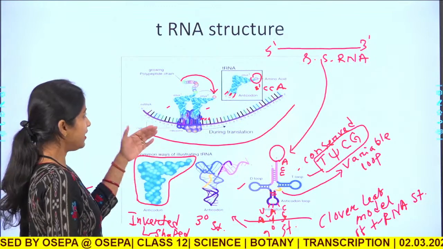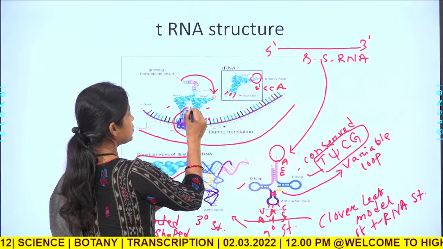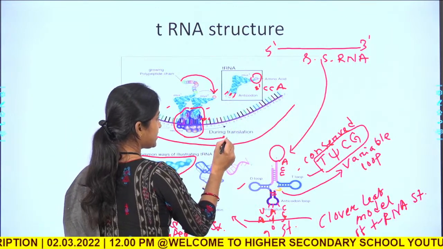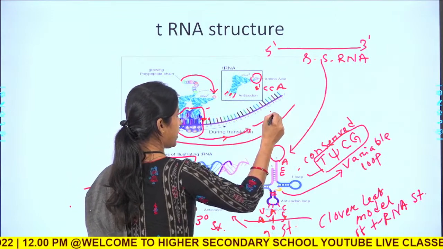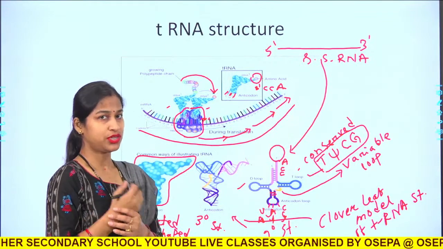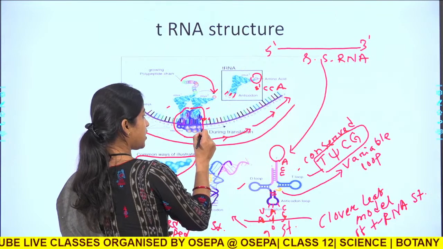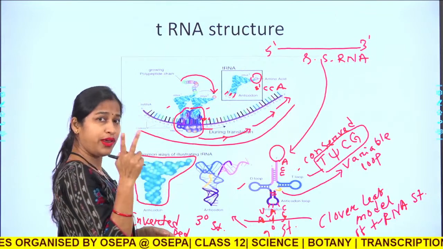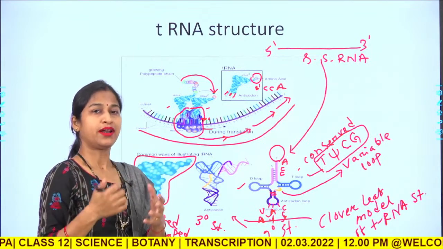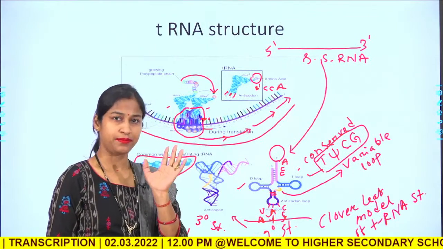Okay. And again this chain extends like this, and this is the ribosome, this portion, and this ribosome slowly slides over this mRNA strand till it reaches the end point or the termination point. And how does it slide? It slides by covering 3 bases at a time, and these 3 nucleotides are called a codon. So, it slides over one codon at one time. Okay.